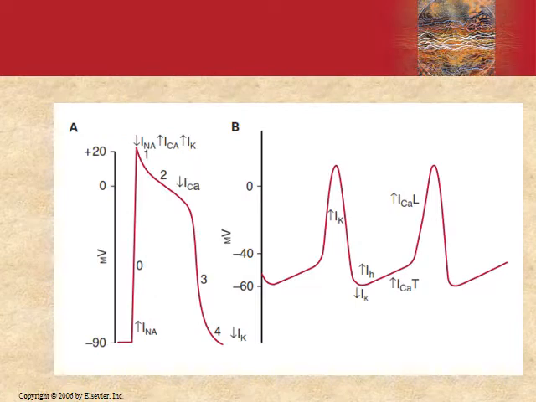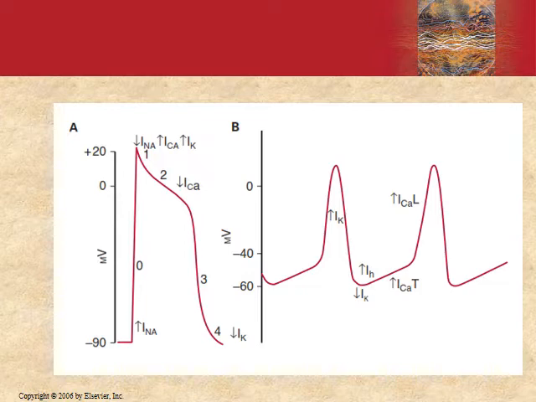So these are two diagrams showing the comparison of the action potential in A, the ventricular muscle, and B, the SA node. Now you can see the differences over here. The difference, right from the threshold potential and the resting membrane potential, is quite different between ventricular muscle and SA node. So it has the action potential. We can divide this into 4 phases. For a ventricular muscle, phase 0, 1, 2, 3, and then 4.